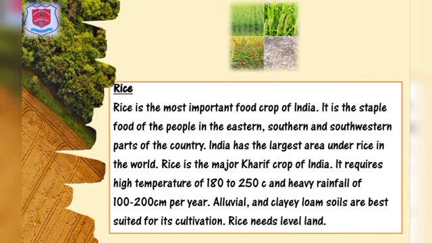It requires high temperature of 18 to 25 degrees Celsius and heavy rainfall of 100 to 200 centimeters per year. Alluvial and clay loam soils are best suited for its cultivation. Rice needs level land.